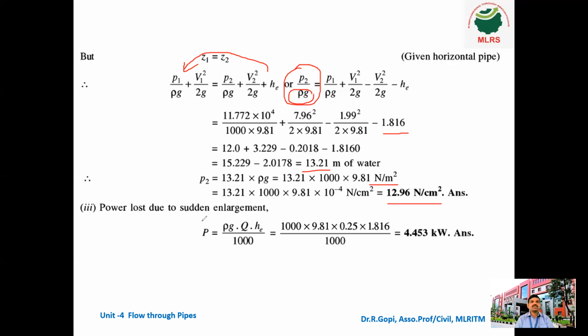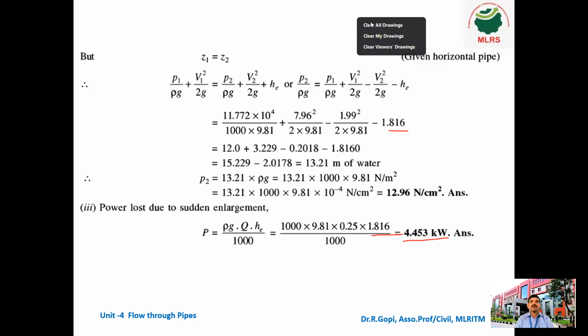So finally, power loss due to sudden enlargement. This is the third question they are asking. So power loss is equal to rho G Q into HE. Rho is 1000, G is 9.81, and Q discharge is 0.25, given in the question, and HE is 1.816, divided by 1000. We got 4.453 kilowatts. So the unit of power is kilowatts.